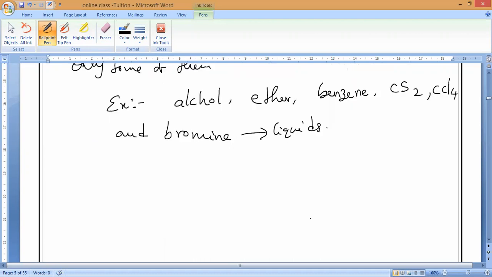Now, same way, gases. Anybody an example? Methane gas. Methane, what is the formula? CH4. Next, ethane gas. This only they will ask you: identifying the liquid covalent compounds and gaseous covalent compounds. Be very careful. Ethane. What is the next one?